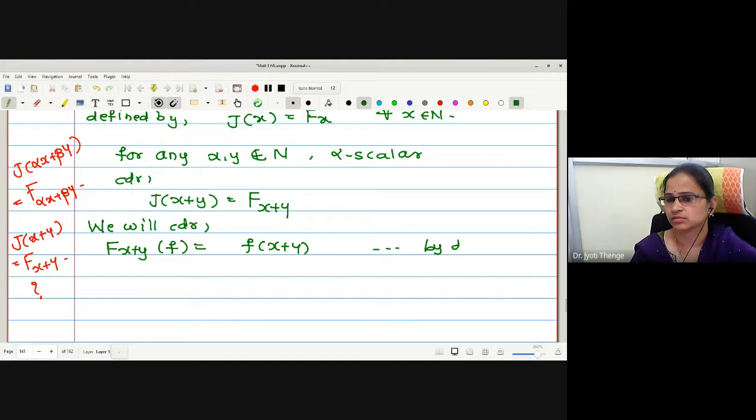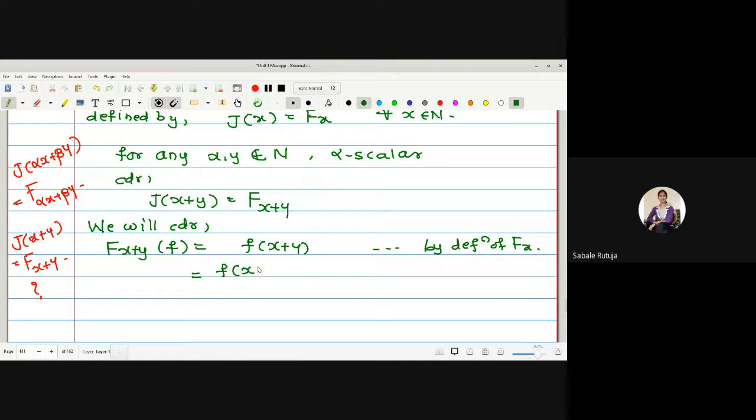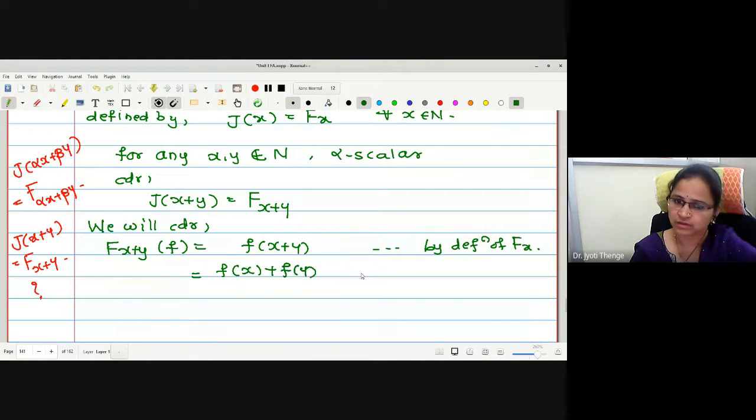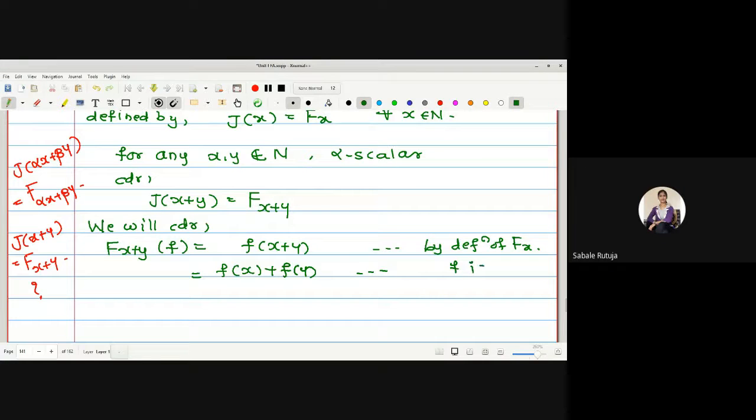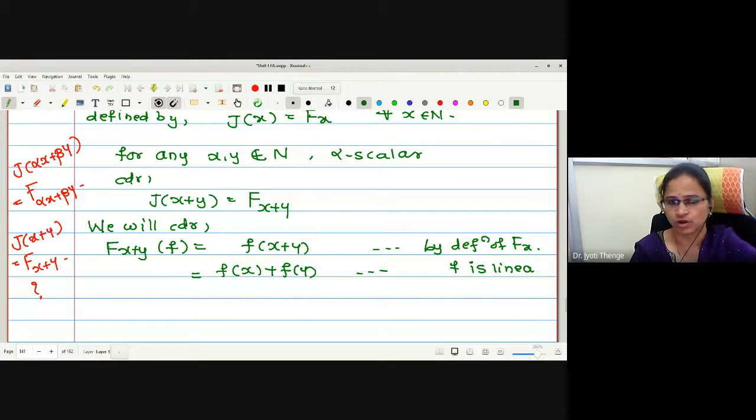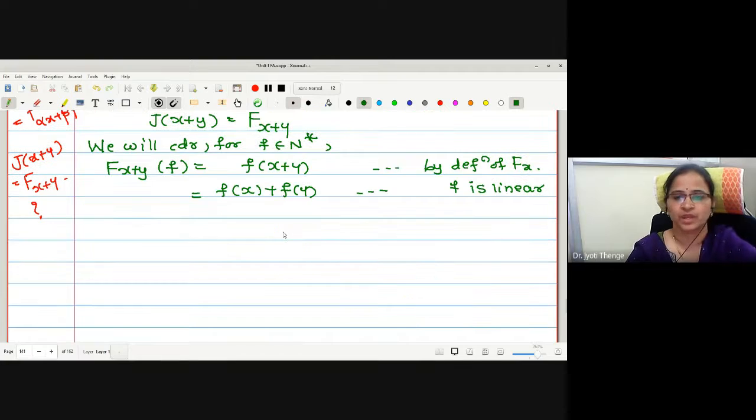Reason: by definition of capital F. Now how is small f operated on x plus y? It is f of x plus f of y. Reason: f is a linear functional, and we consider this for f in N star. Now what is this? This gives us Fx operated on f added with Fy operated on f.